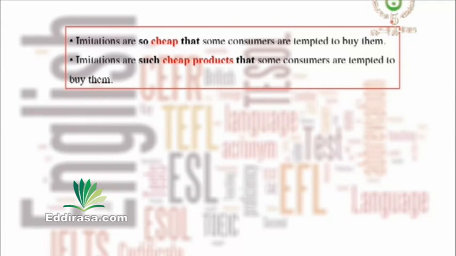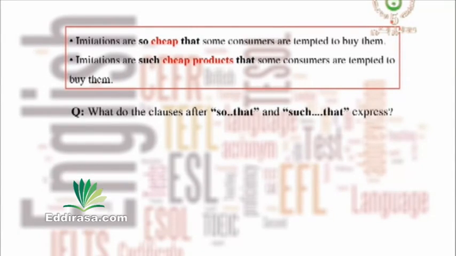Imitations are such cheap products that some consumers are tempted to buy them. What do the clauses that come after so that and such that express? Yes, they express consequence, as we have just said before. What do you notice after so, and what word do we use after such?